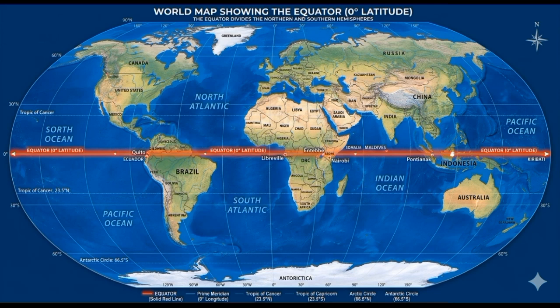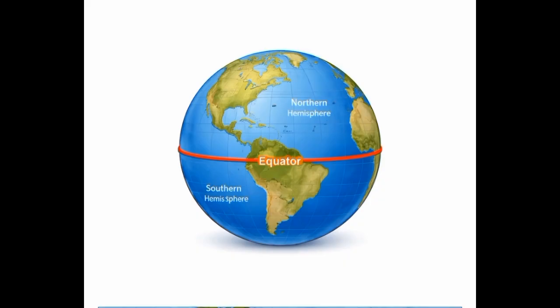The equator's position also affects the Earth's rotation. Points on the equator travel the greatest distance in a single rotation of the planet, moving faster than locations closer to the poles. This principle is used in launching satellites and studying planetary physics.